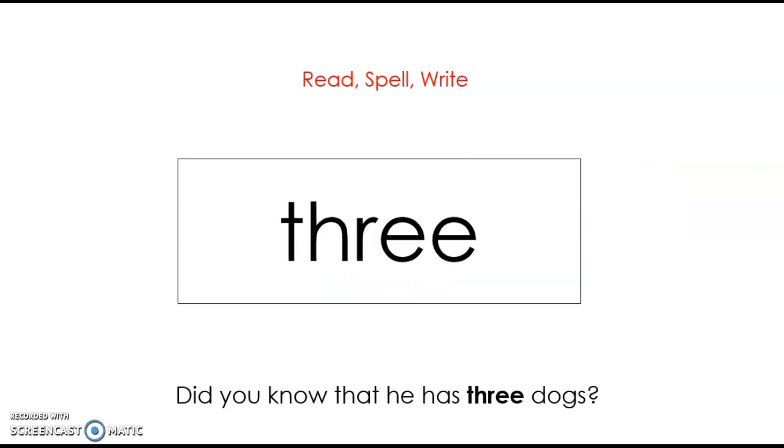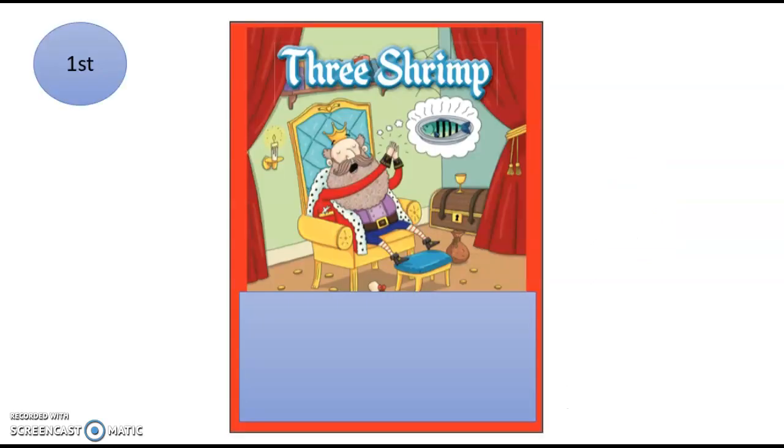And last one is 3. What's the word? Spell it. T-H-R-E-E. This is the number 3. Did you know he has 3 dogs? What's the word? Okay, today we are reading the story called 3 Shrimp.